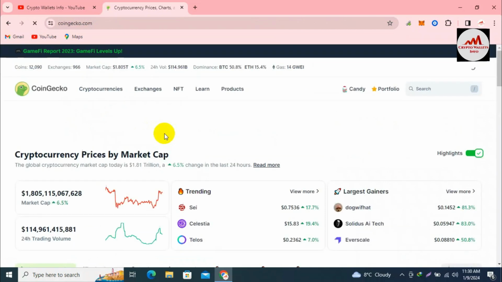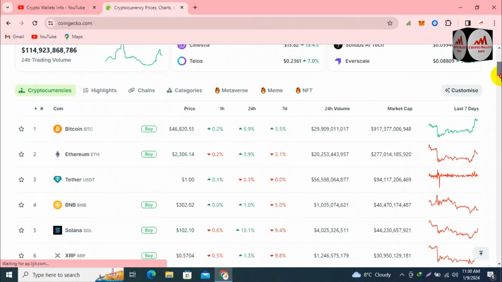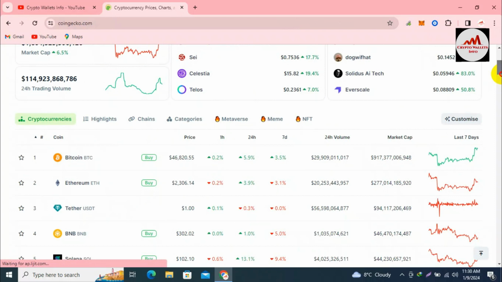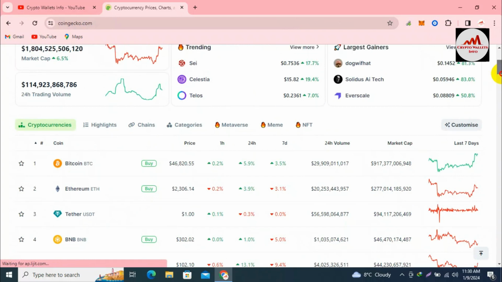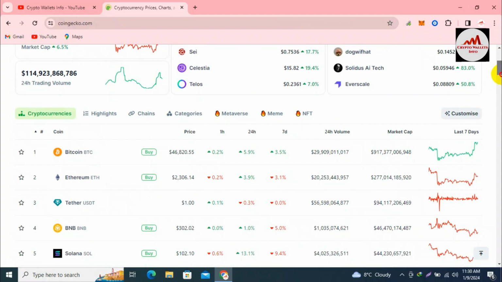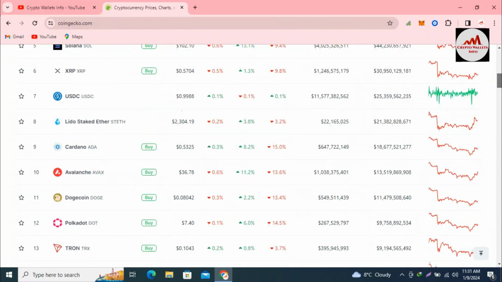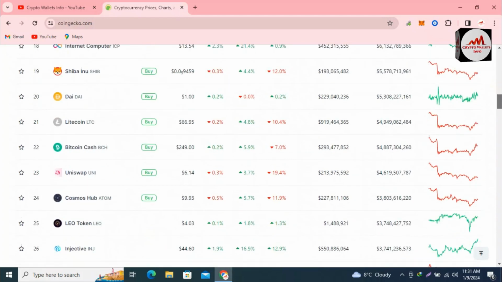I simply click on it, and this time the Bitcoin price is $46,000 plus. One hour ago the Bitcoin price was $47,000, but this time it is $46,820. Ethereum price is 2,300 plus, and XRP price is 0.57 cent. But we need to check Benqi because I need to connect our wallet.